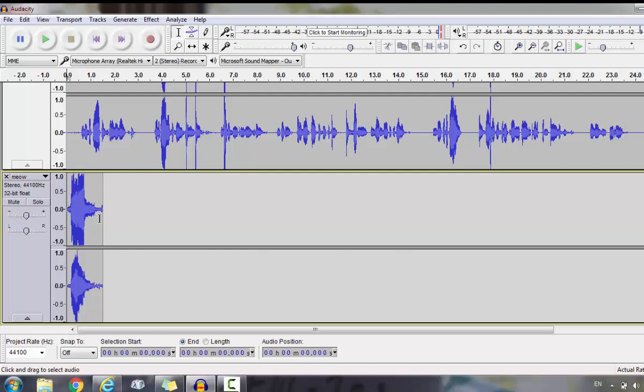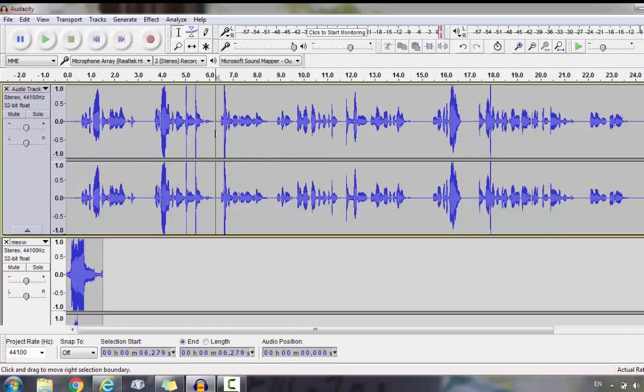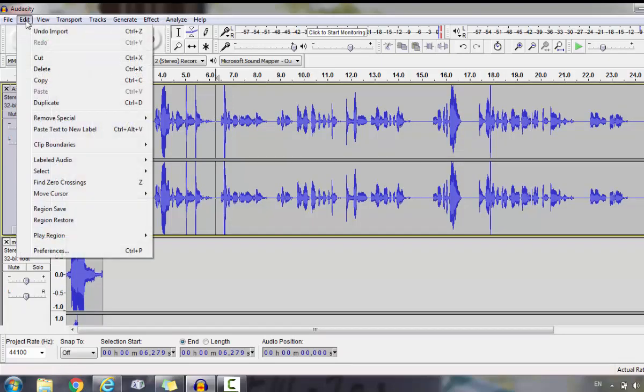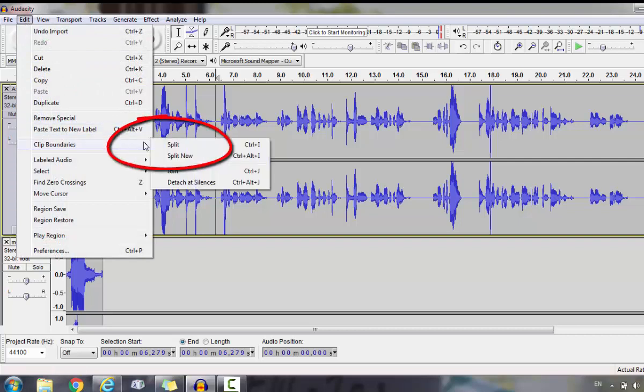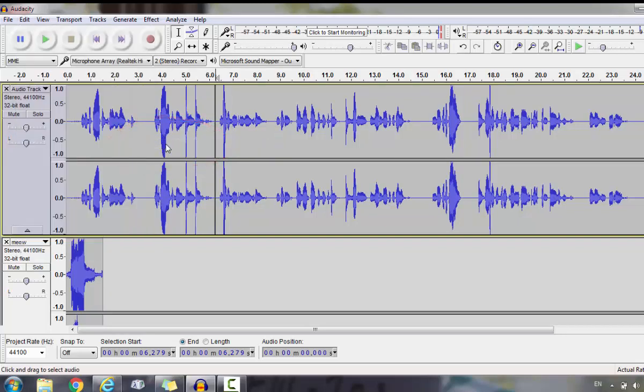Clearly you don't want it at the beginning here, you want it somewhere else. So what you're going to do is select the exact place you'd like to insert it, go to Edit, Clip Boundaries, and then Split.